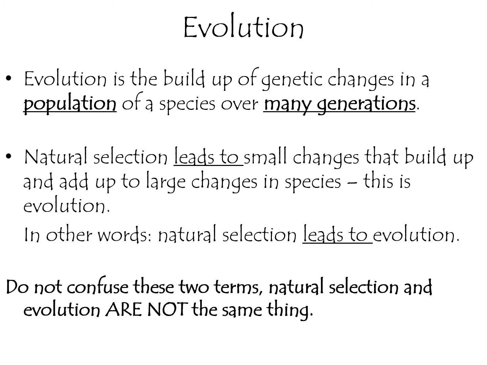Now, the reason evolution occurs is we see natural selection leading to small changes. Think back. We said one trait after a long period of time will show up more and more and more in the population. That small change in one trait can then build up as more and more small changes build up to lead to larger changes. That is evolution. So in other words, natural selection leads to evolution. Highlight that. Now, I want you to keep that in mind. Natural selection leads to evolution. They are not synonyms. They cannot be used interchangeably.